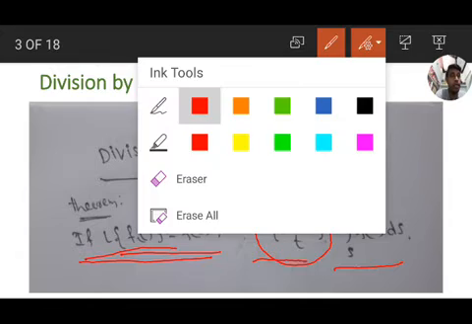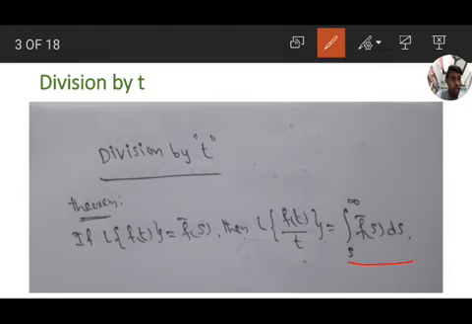Means we need to integrate f bar s and substitute the limits, a definite integral in the limits s to infinity. The value is the Laplace transform of f of t by t.